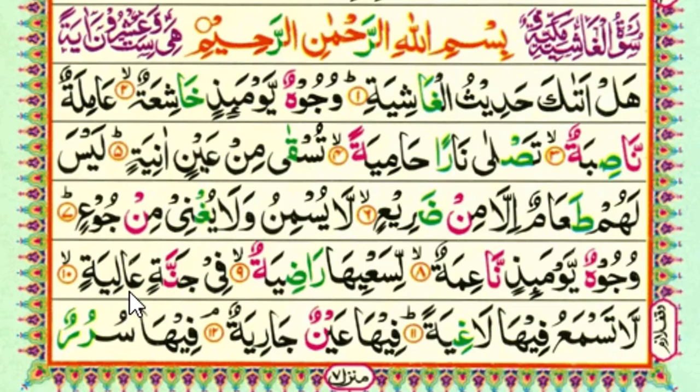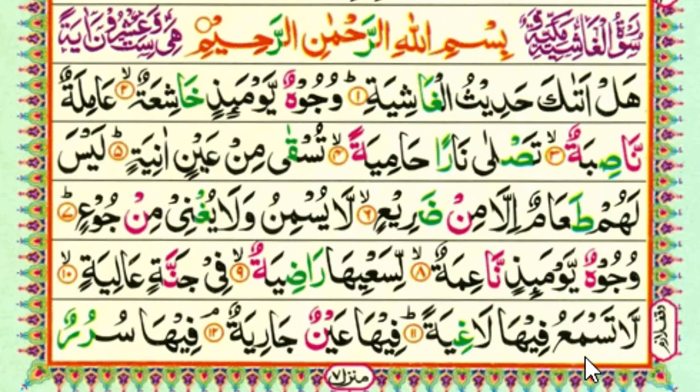Aliyah. Fi, this is Ya Madda, we long here. On the noon we make gunna. After the tanween, the next is ain, we make izhar here. Jannatin aliyah. We long due to alif madda, and on the star we make stop here. Then we say aliyah. Fi jannatin aliyah.